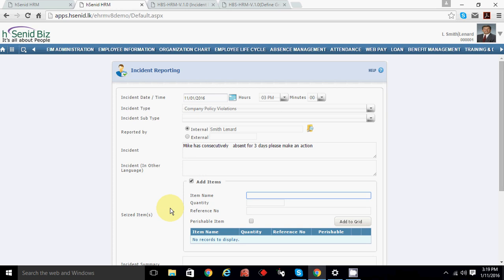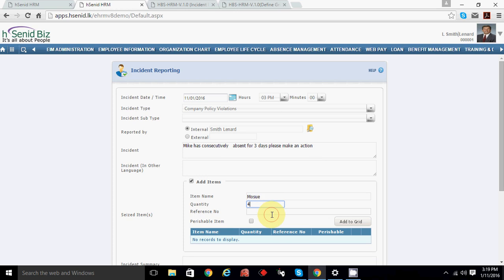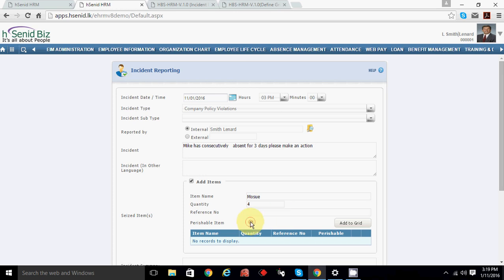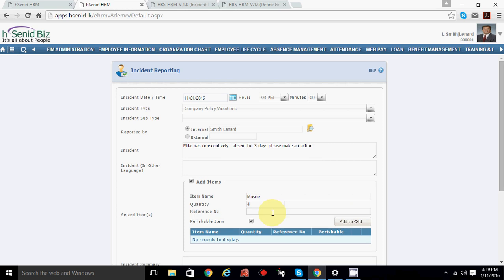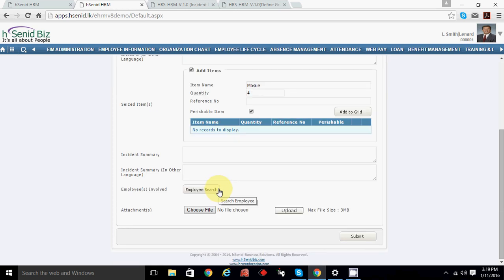Even if that item is available, you can write the item. Let's say mouse. How many mouse did he take? Four mouse. The reference number you can have in the laptop. You have the numbers. If it is a purchasable item, you can mark it, and add whatever applicable item is respective to this disciplinary case. Got it? Add item.